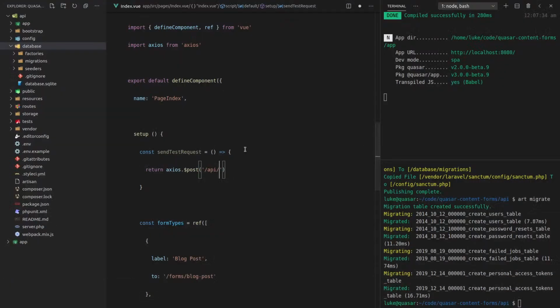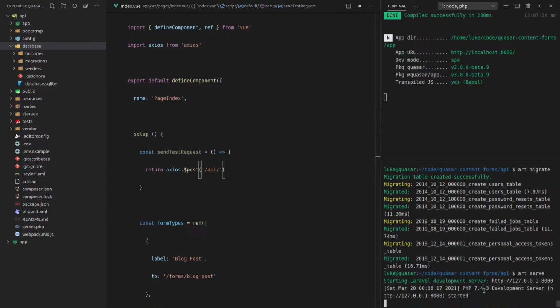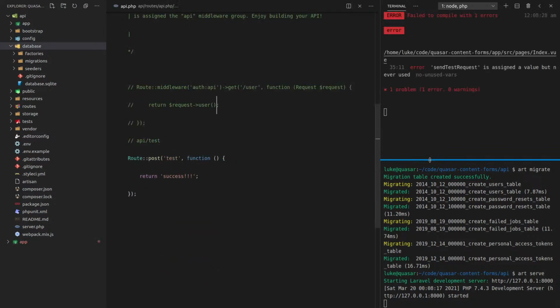We might even need the full URL here, so let's say artisan serve to serve our Laravel server. And I'm going to copy that. We're going to send it to there, /api/, I believe we call that test. So let's double check. Yep, test.